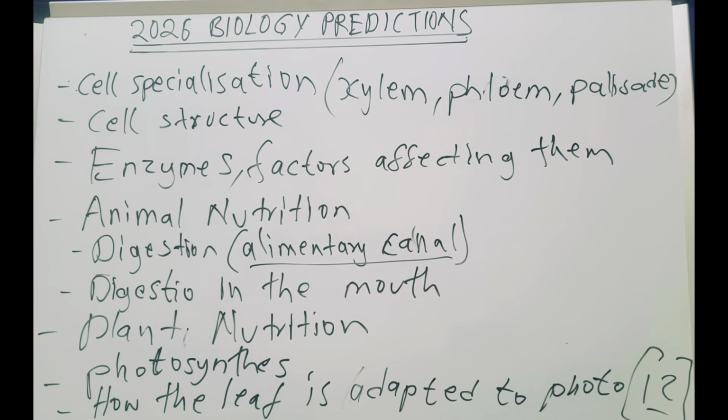So ensure that you understand how the leaf is adapted to carry out photosynthesis. What are the parts? What enables the leaf to undergo photosynthesis? That is very important. So ensure that you understand that one also. All right, let's look at the next topic.